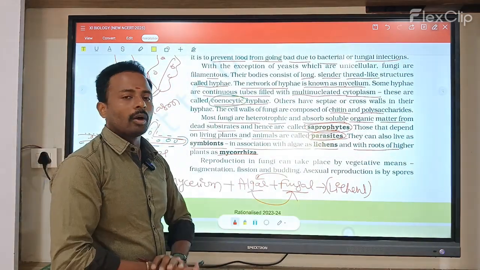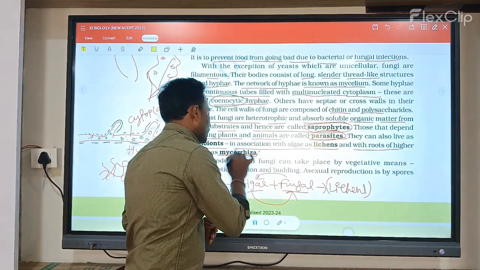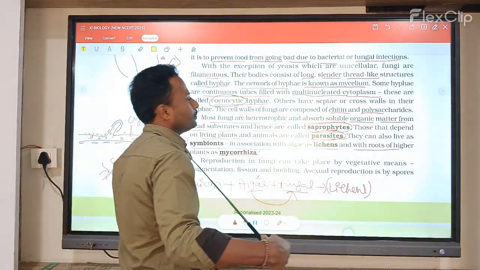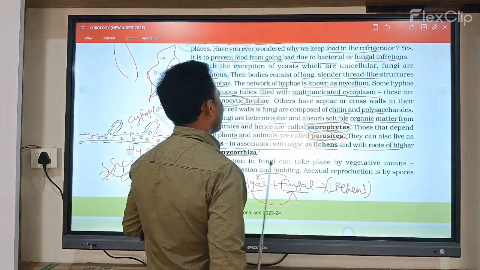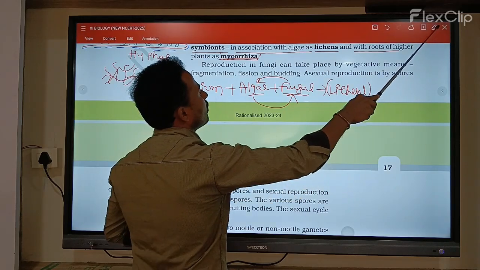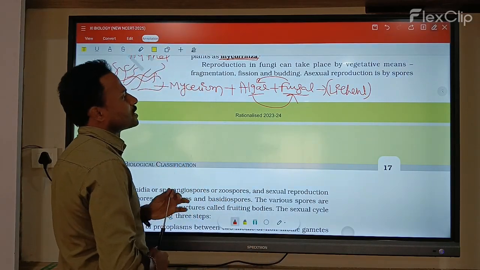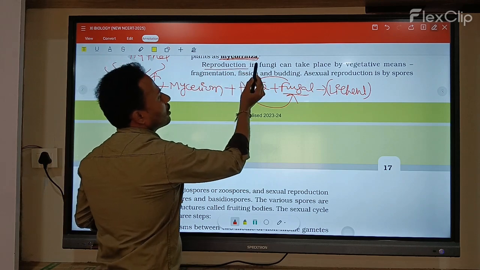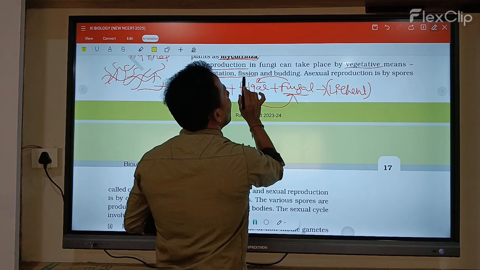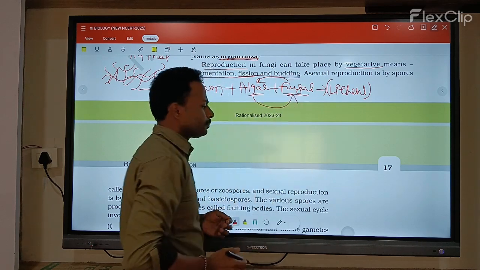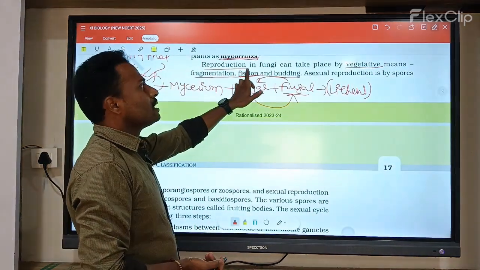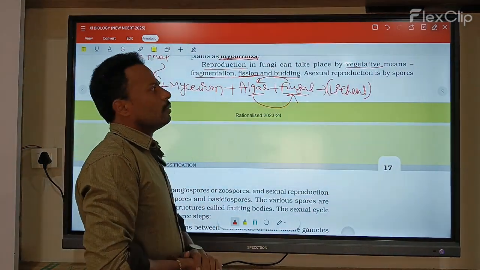An example is mycorrhizal roots. Now, in fungi, what type of reproduction takes place? Reproduction in fungi takes place by vegetative means: fragmentation, binary fission and budding. Mostly the reproduction takes place by the fragmentation process, binary fission and then the budding process.